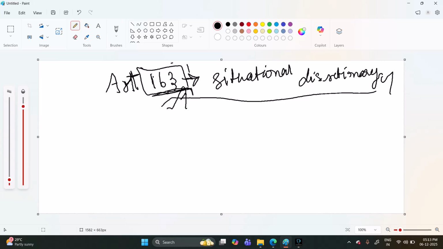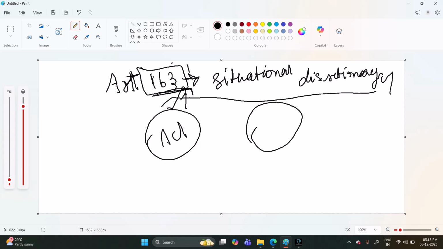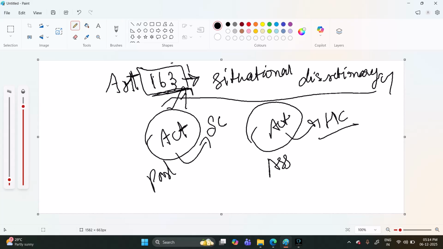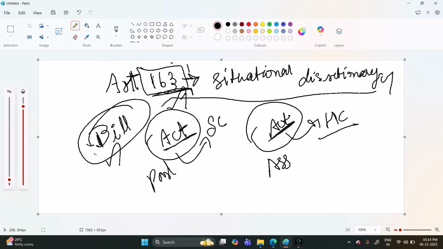The next question is that when a bill is passed in the Parliament or the legislative assembly and becomes an act, the copy of the act has to be sent to the Supreme Court in the case of Parliament, and to the respective court in the case of an assembly. Now, the governor's case is regarding those 12 bills.